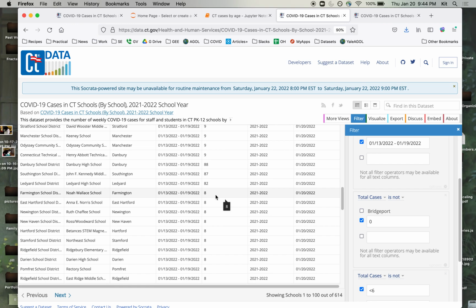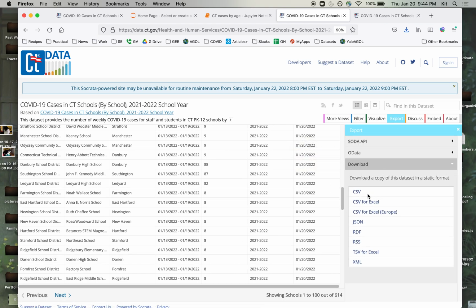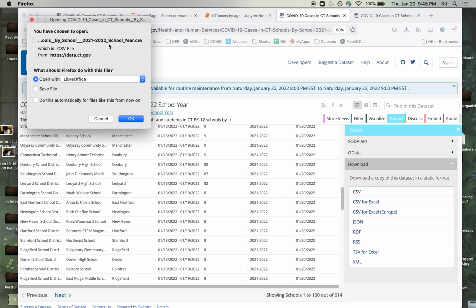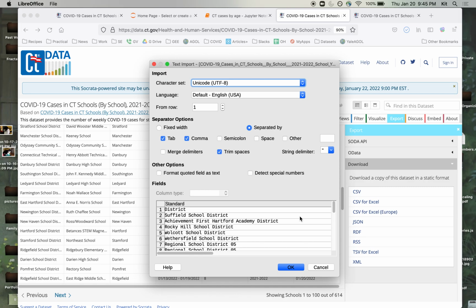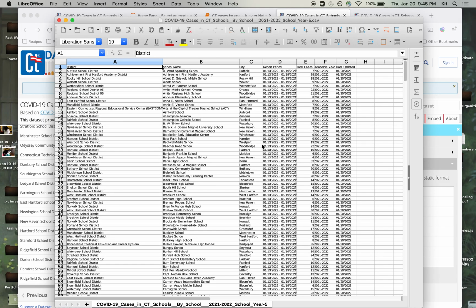So at this point, when I have all the schools with 6 cases and up, I'll export them to a text file. I'll export them to like a CSV or CSV for Excel. And on my computer, I can open that with my spreadsheet program. I don't use Excel, I use LibreOffice. It's the same thing. And I'll open that in my spreadsheet.